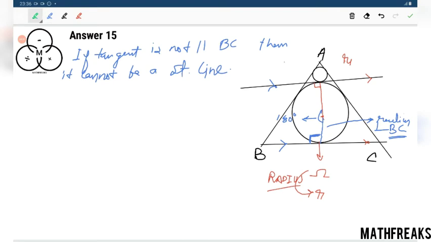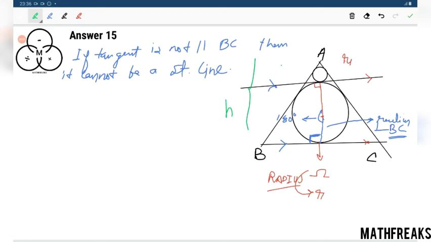Now let us consider this height to be h, the entire height. That is the distance of perpendicular.